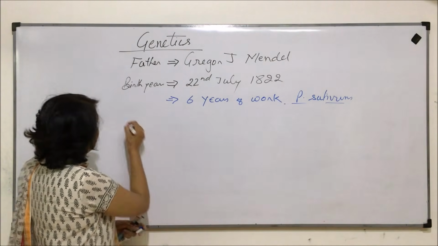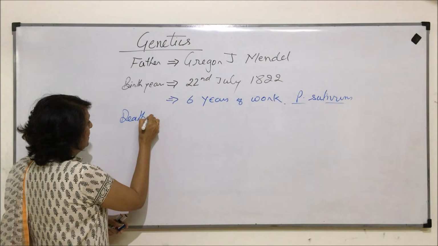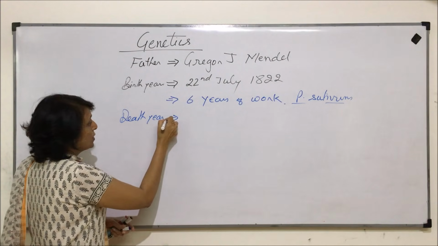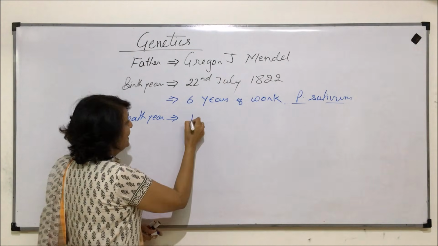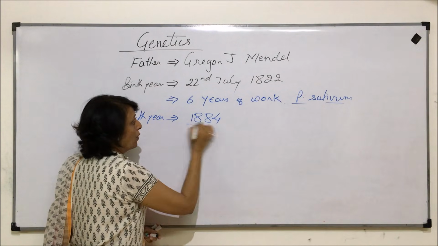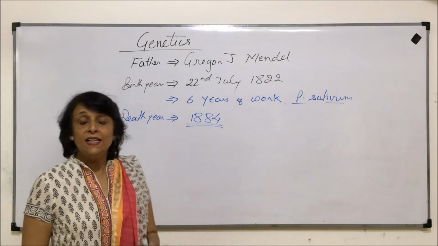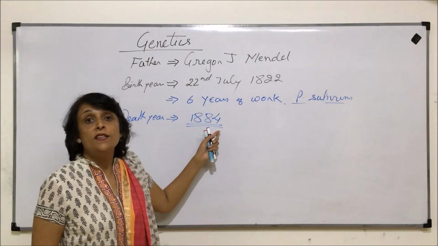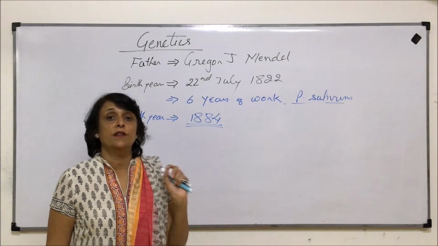He died, that is the death year was 1884, and till he died his work was not recognized.